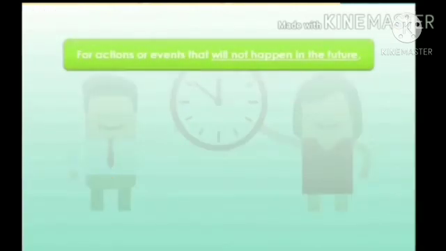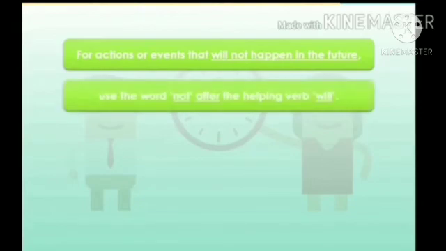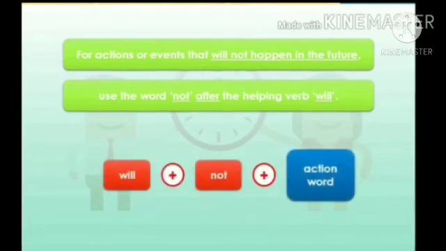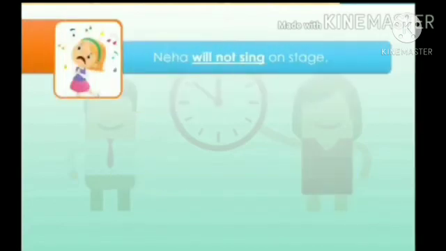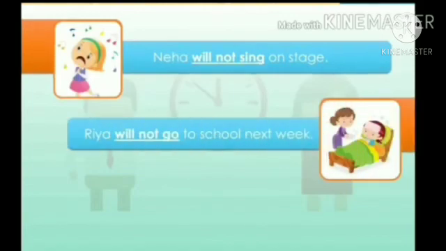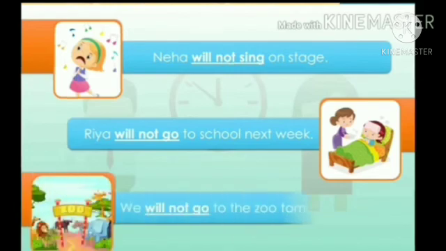For actions or events that will not happen in the future, we use the word not after the helping verb will. Will plus not plus action word. For example, Neha will not sing on stage. Ria will not go to school next week. We will not go to the zoo tomorrow.